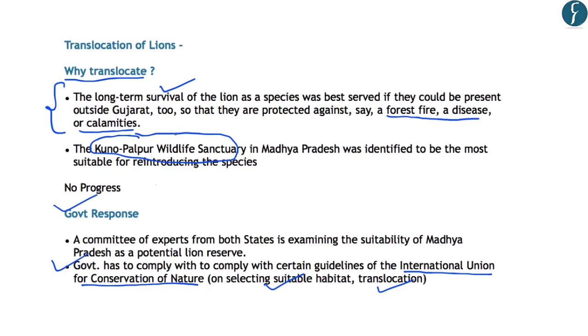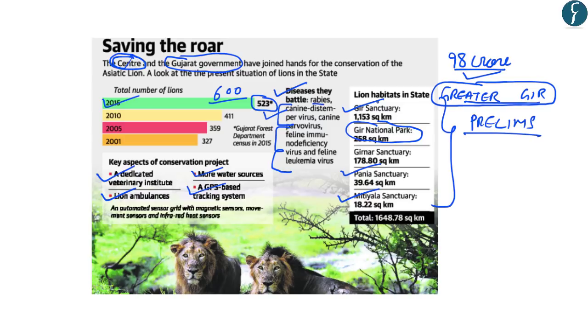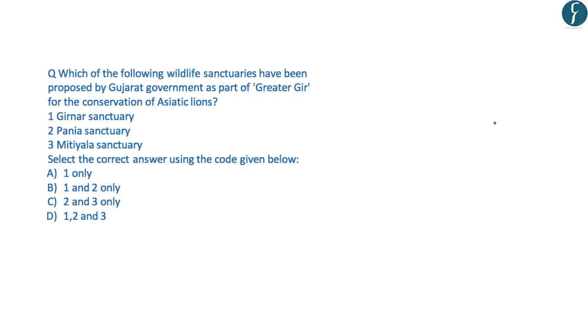So here you should note that the wildlife sanctuary that was suggested by the Supreme Court in the year 2013 was asked in the preliminary examination of 2017. So similarly, if you go through this list of sanctuaries which has been proposed by the Gujarat government as a part of Greater Gir for the conservation of lion, these also become important for us from the preliminary examination point of view. Now after going through this article, you should try and answer this question from your preliminary examination point of view. And the answer for this question will be displayed after 5 seconds.